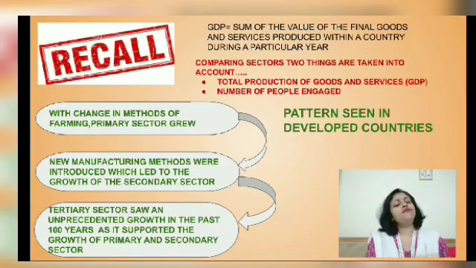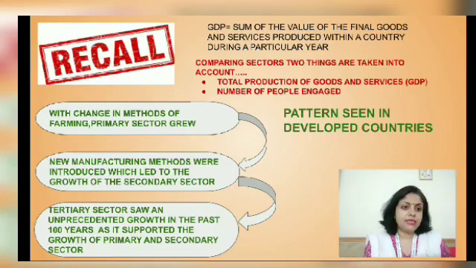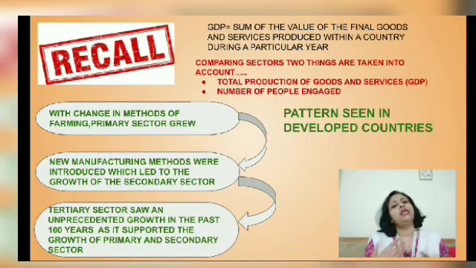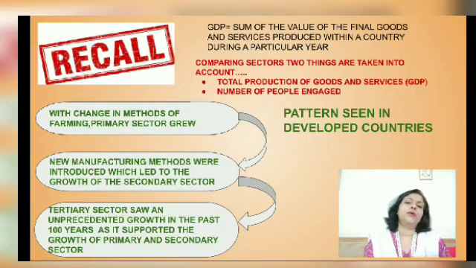But in the initial years, after that, there were a lot of changes. And what was the change? The whole farming scenario changed and the primary sector grew and boomed, and as a result the number of people who worked in the primary sector earlier was not required to work that much in that primary sector. Why? Because modern farming methods and technology were used in agriculture. So the work which was earlier done by 10 people could now be done by machines, and only 5 people can do that work. So what would the other people do?